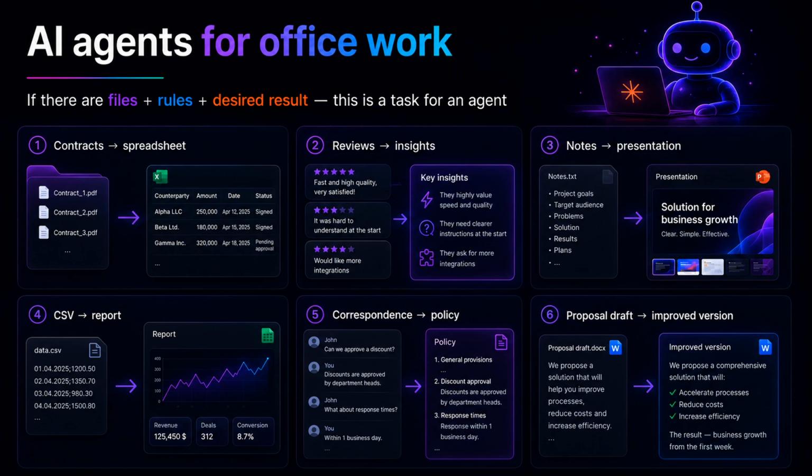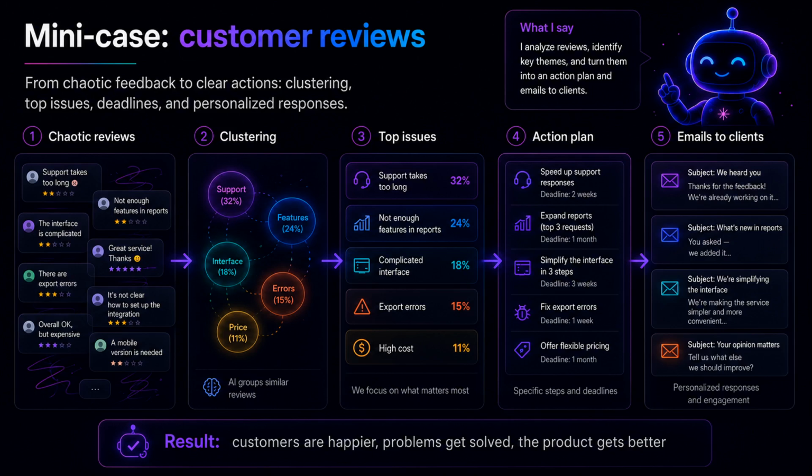If there are materials, rules, and a desired result, it is a candidate for agent work. Let's take a simple example. 100 customer reviews. The old way is to open a spreadsheet and manually try to understand what repeats. A chatbot can already help: "Here are the reviews. Analyze them."